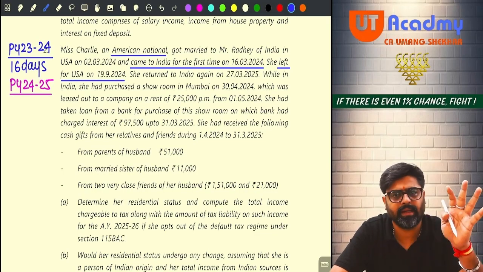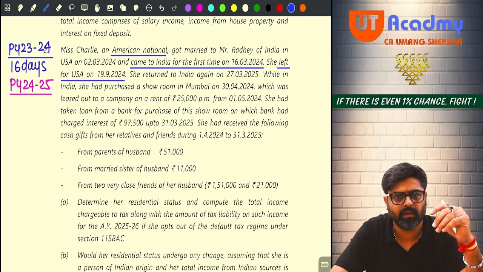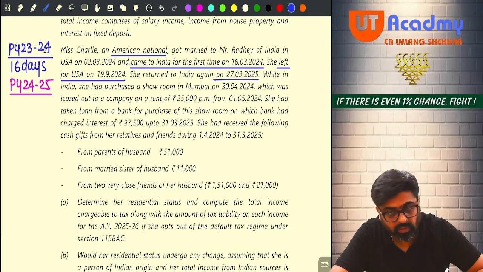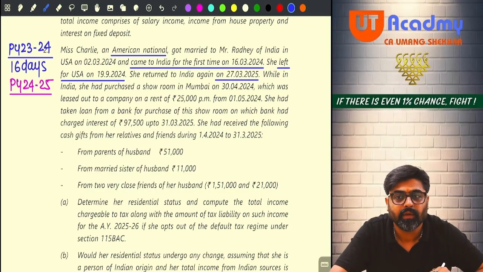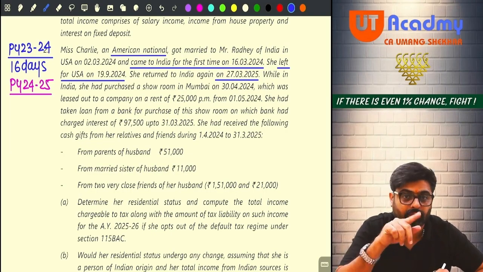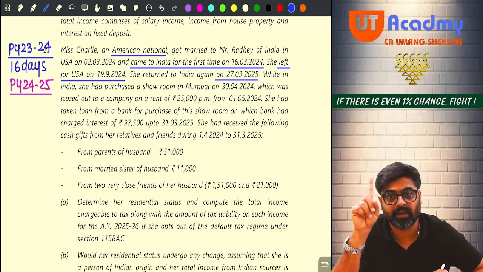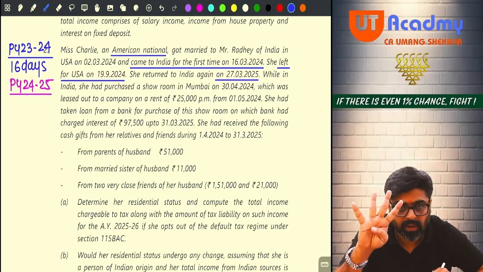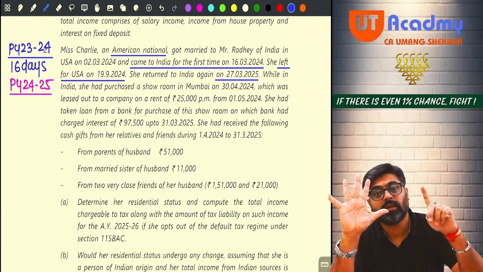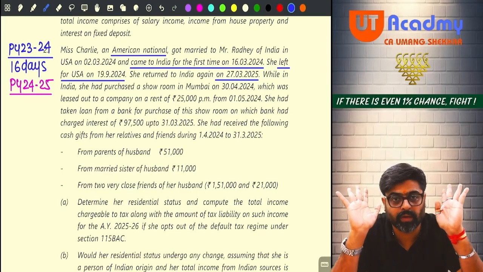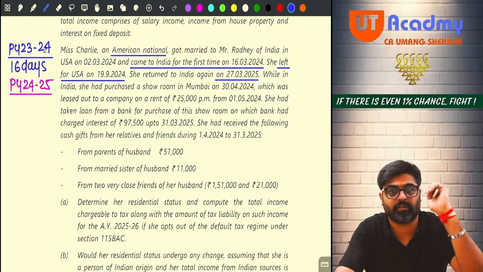Wait, after 19th, she is not in India, but she is again coming back to India on 27th March 2025, this year only. So 27, 28, 29, 30, 31, 5 days more she has come to India. So can I say starting from April 30 days, May 31, June 30, July 31, August 31, September 19 days, total stay is 172 days plus 5 more days.